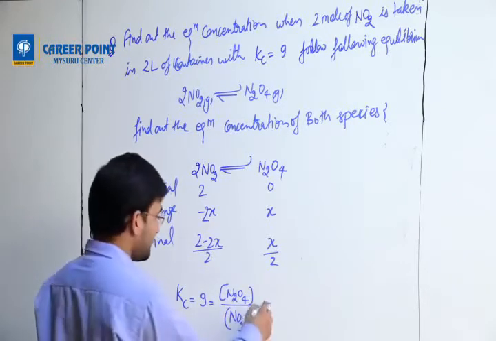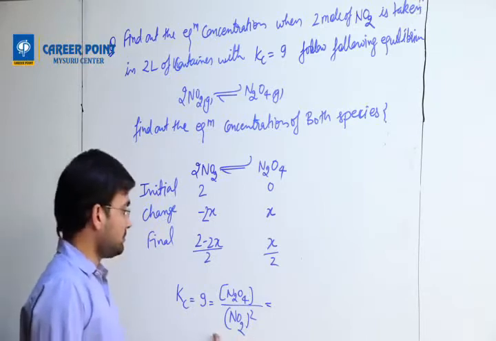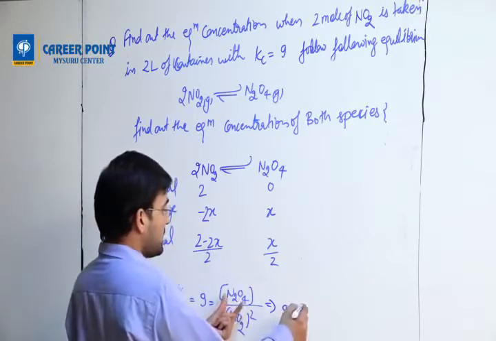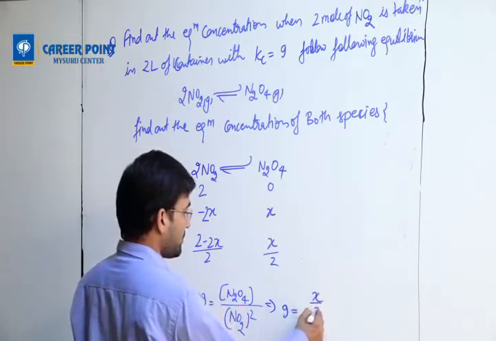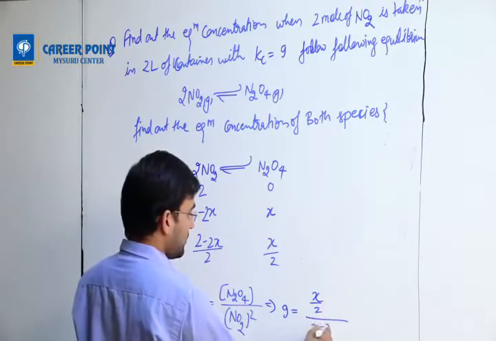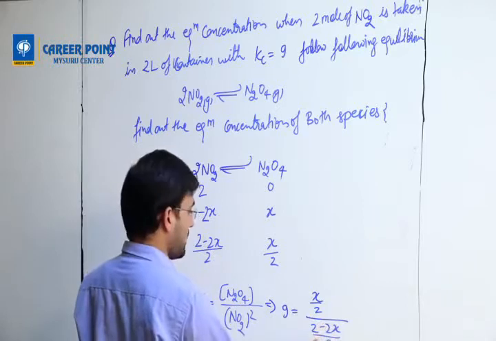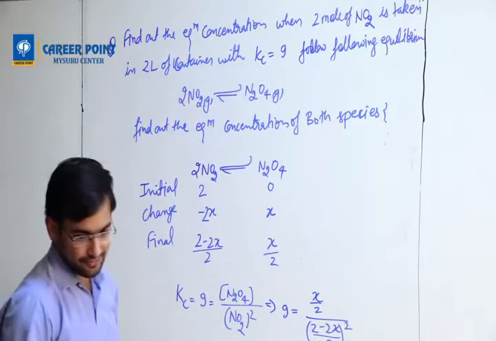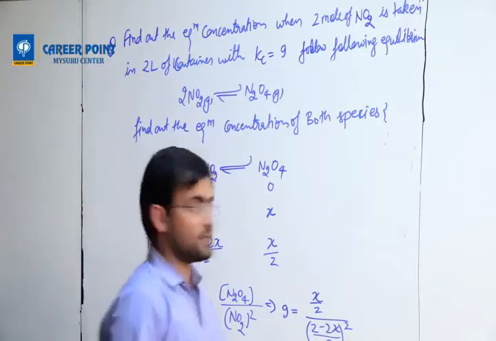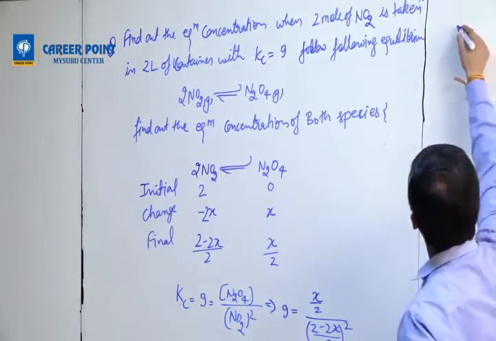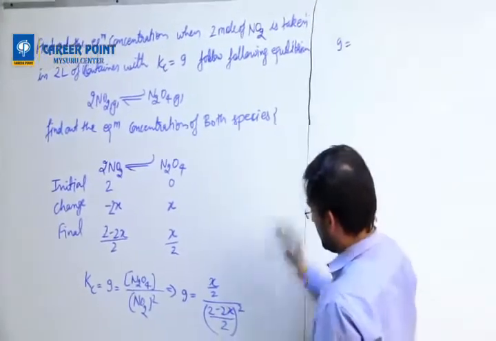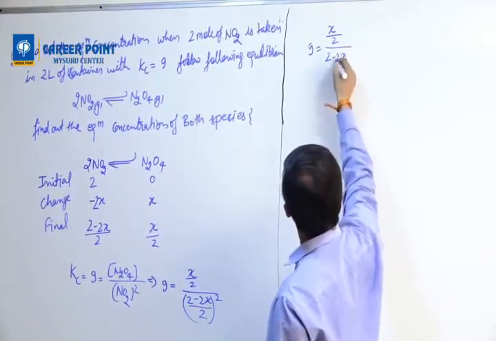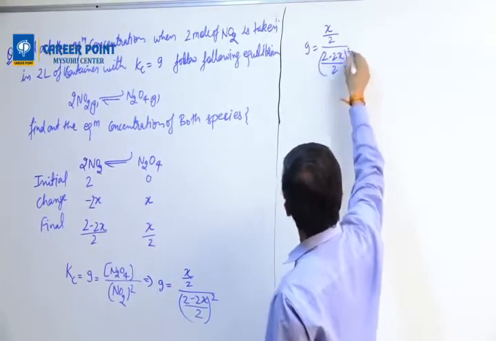Right? Once I do this, by 2 whole square. Right? Yes, so I'm going to solve this here now. 9 equals, okay, I'm going to write again x by 2 divided by 2 minus 2x by 2 whole square.